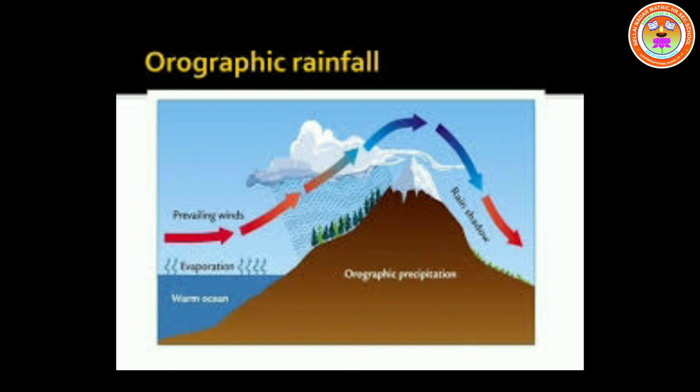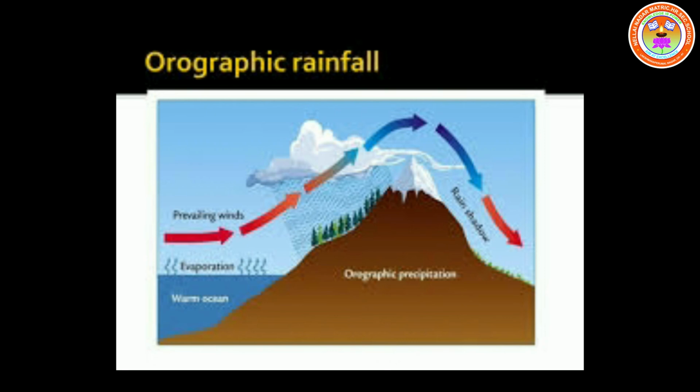Do you know, children, Mawsynram is the wettest place of India as it is located on the windward side of the Purvachal Hills, whereas Shillong lies on the leeward side and receives less rainfall. This is the same in the case of Mumbai and Pune also.